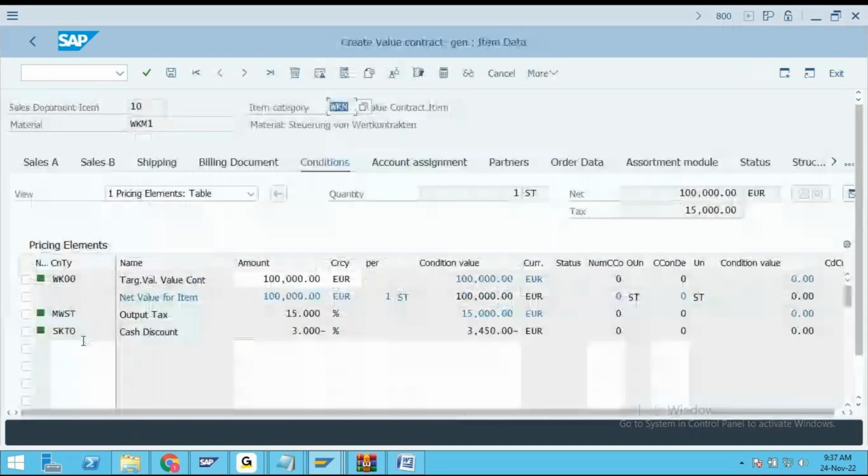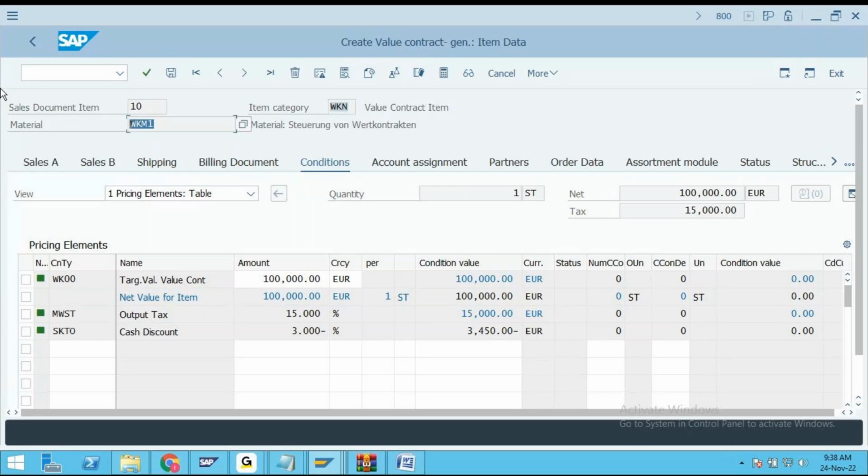See, in the value contract, it is picking a material. But my friends, remember, this contract is without material. Why? It is only meant for the assortment module.